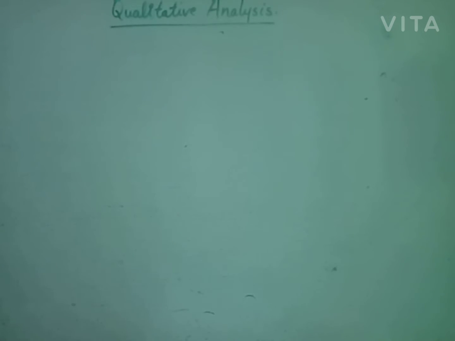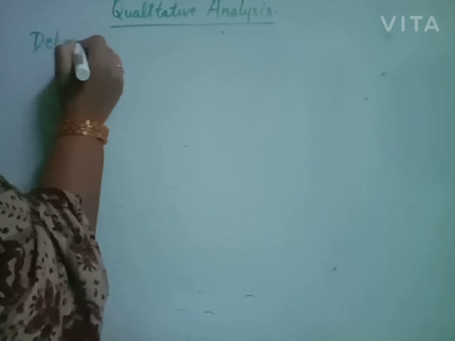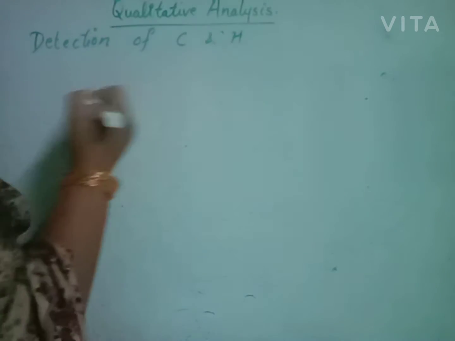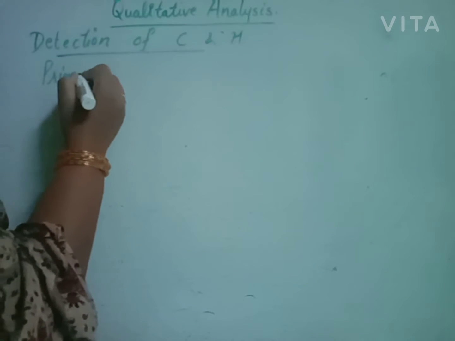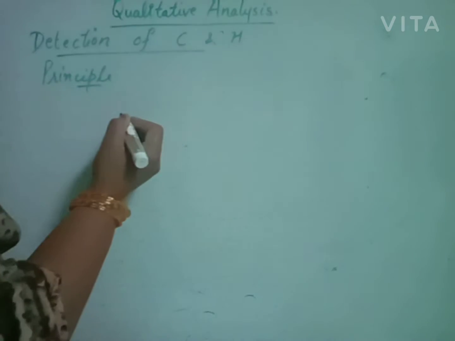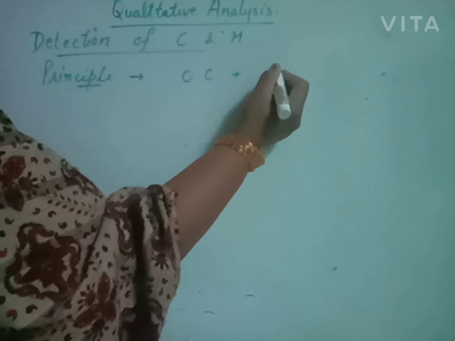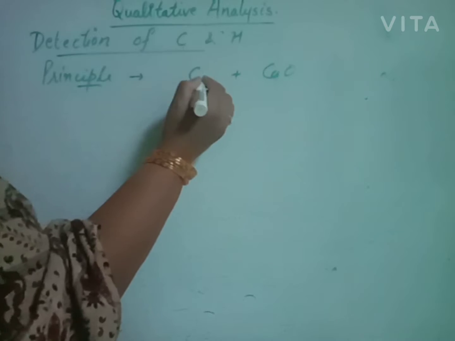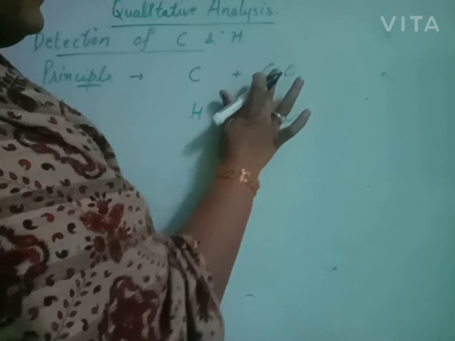So, first of all, detection of carbon and hydrogen present in organic compounds. For the detection, what is the basic principle? The principle is that if carbon or hydrogen is present in the organic compound, the organic compound is treated with cupric oxide, CuO. If this organic compound contains carbon or hydrogen, it will react with copper oxide.